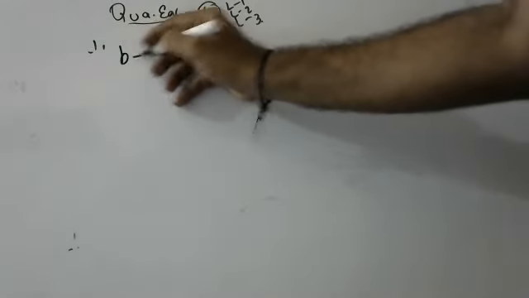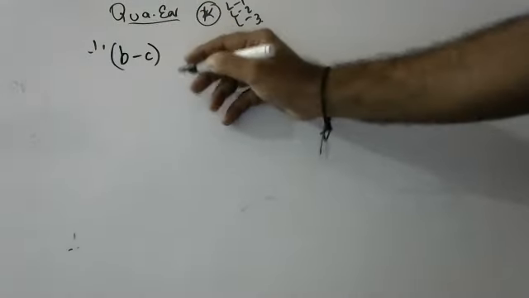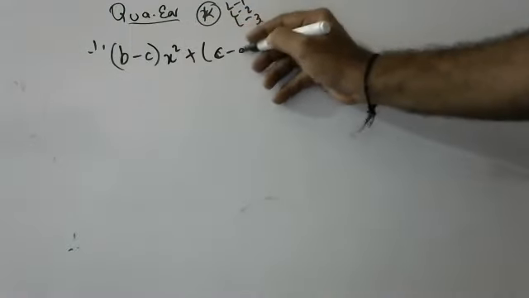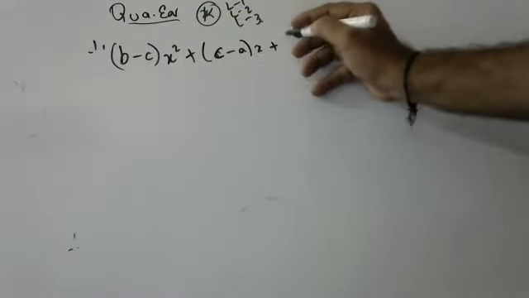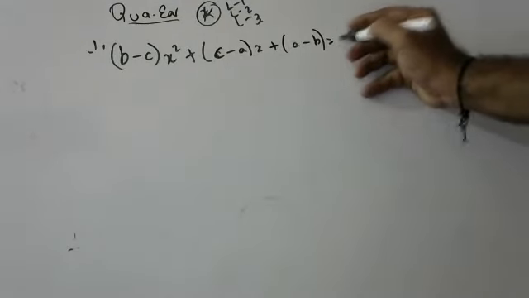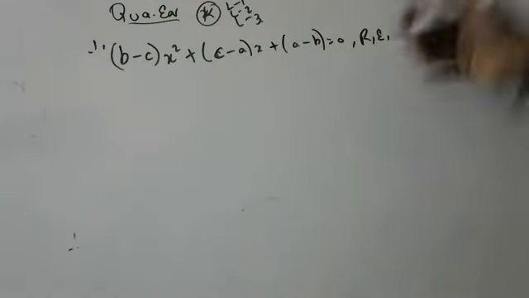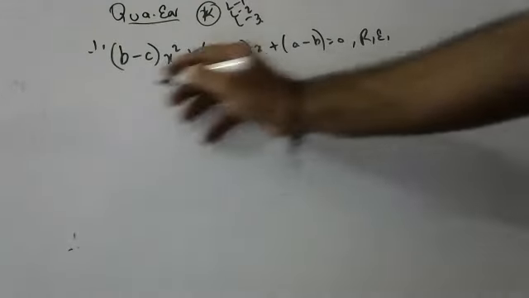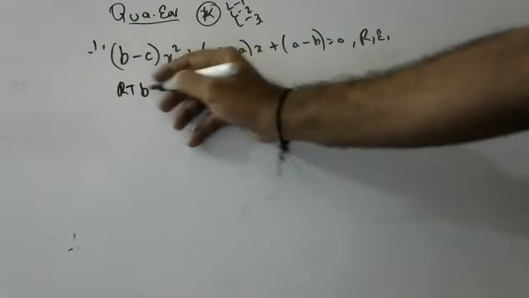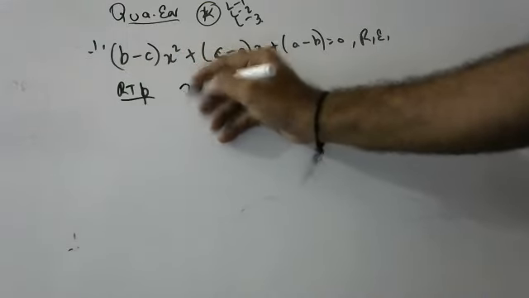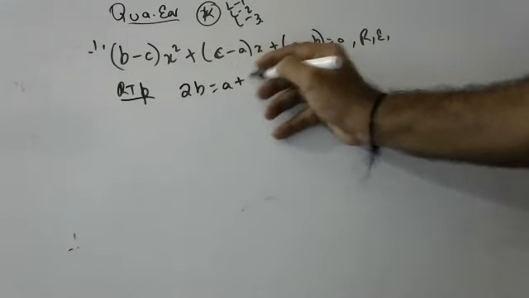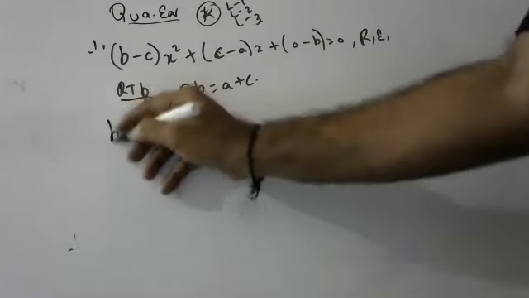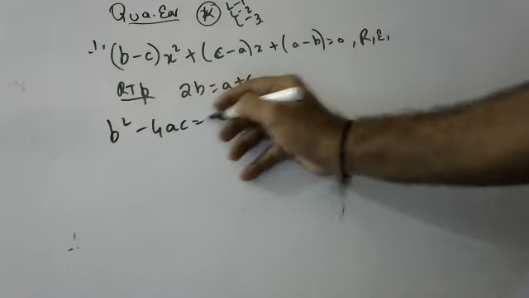Okay, (b minus c)x square plus (c minus a)x plus (a minus b) is equal to 0 has real and equal roots, children. Real and equal roots, that is common, children. We have to prove that 2b is equal to a plus c. Because it is real and equal roots, what is the condition, children?